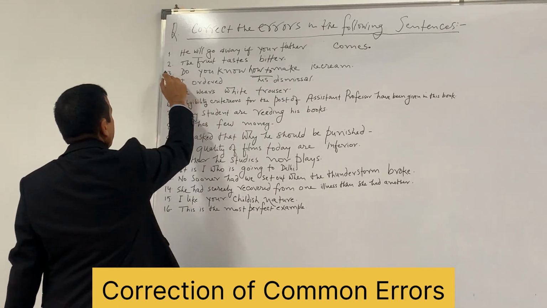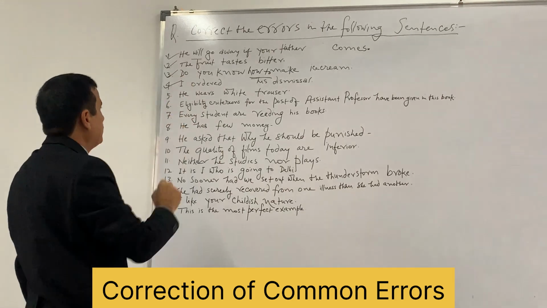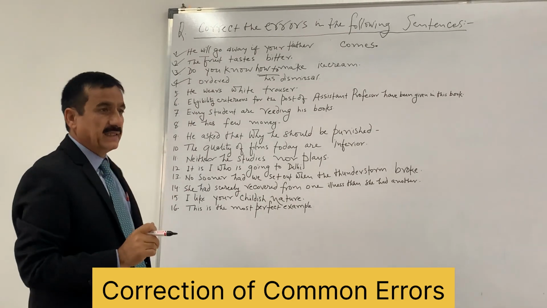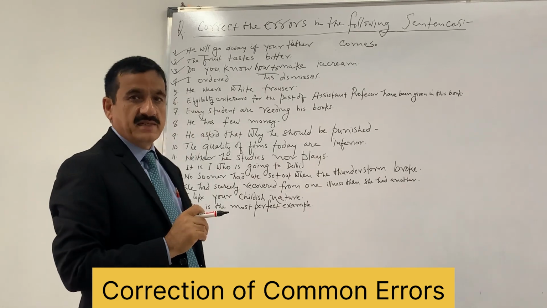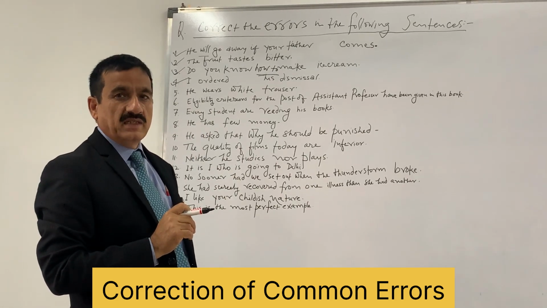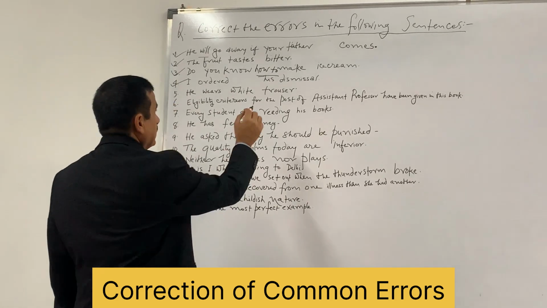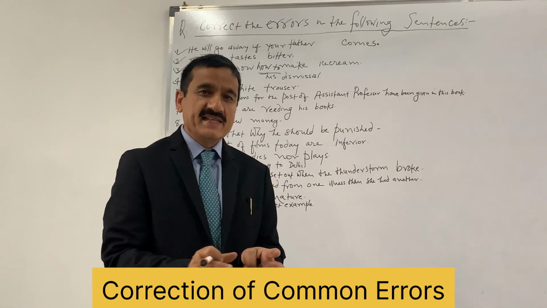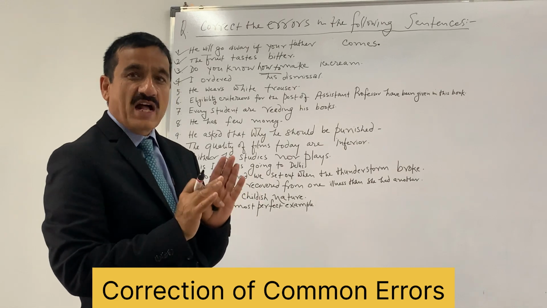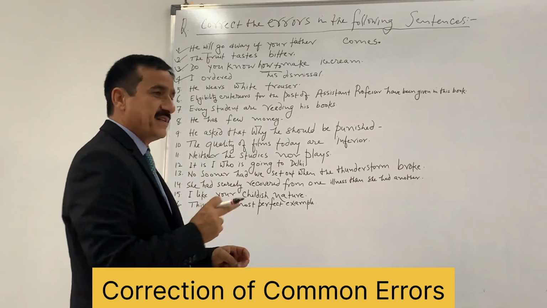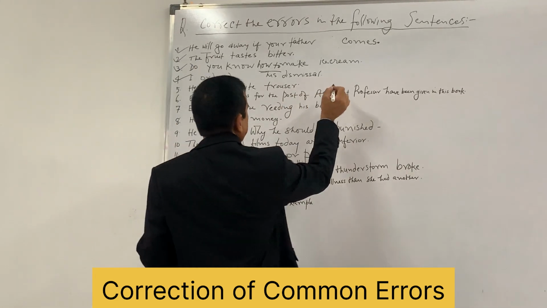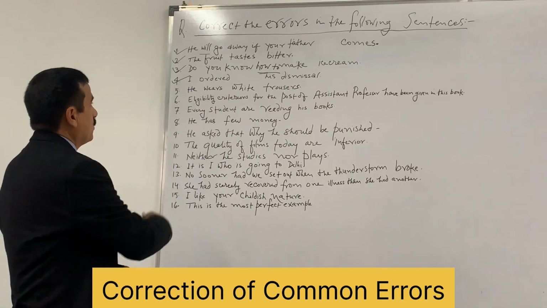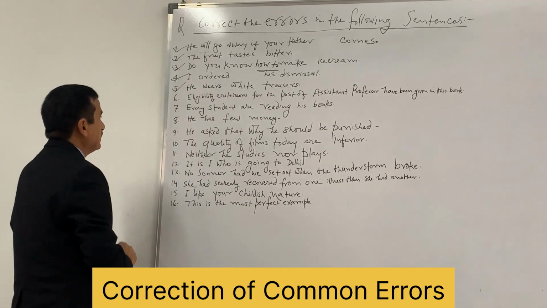Next, look at sentence number 5. He wears white trouser. Here the mistake occurs due to wrong number. Trouser, it's never for one leg. When you wear in both the legs, and this is why it's trousers always, like scissors, not scissor. So here you put S. This, he wears white trousers.